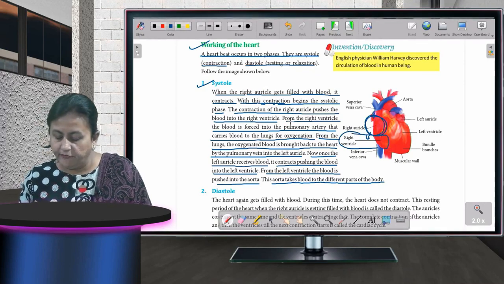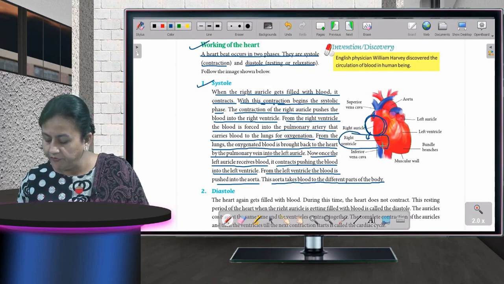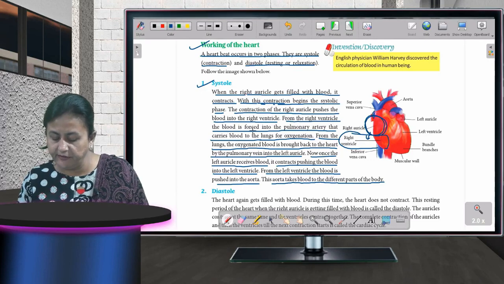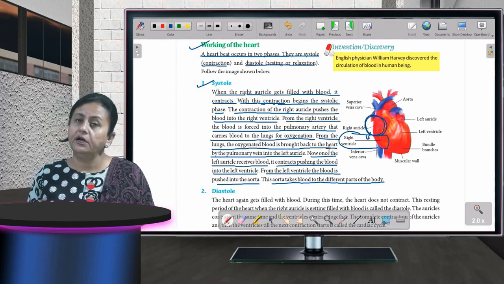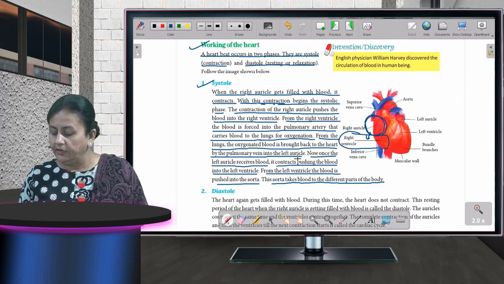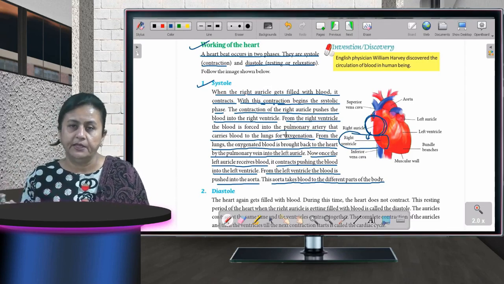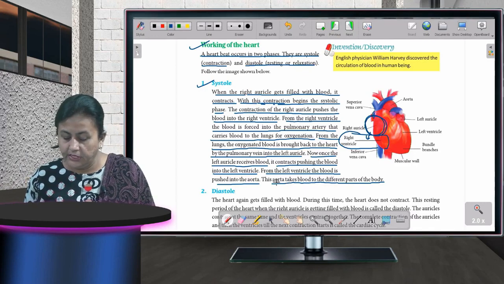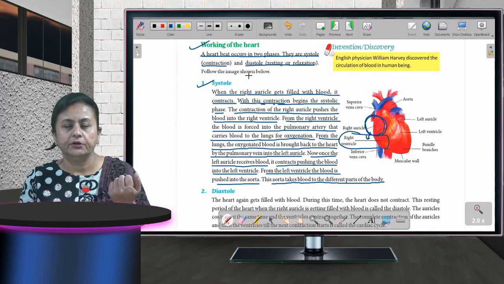Fine, children. From the right ventricle, the blood is pushed into the pulmonary artery, and from here, where is it going? From the right ventricle, the blood is forced into the pulmonary artery that carries blood to the lungs for oxygenation. From the lungs, the oxygenated blood is brought back to the heart by the pulmonary vein into the left auricle. Now all this is happening in the 4 chambers of the heart only. So systole is the place where contraction is going on.